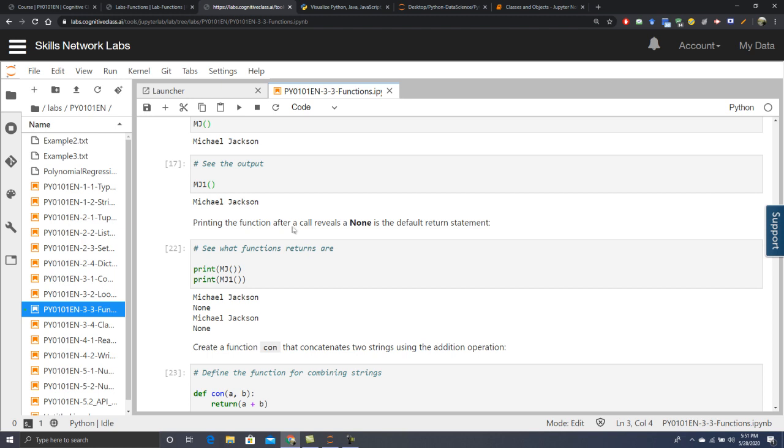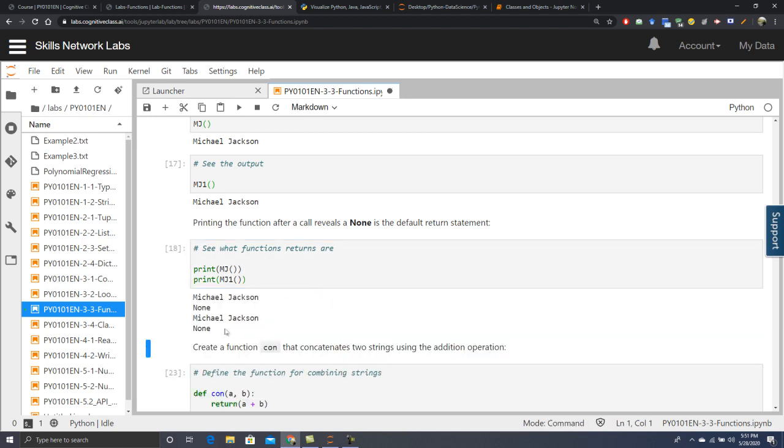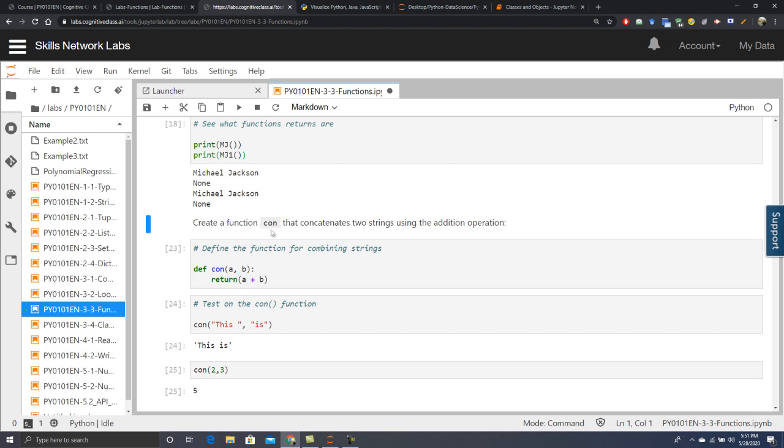Printing the function after a call reveals that None is the default return value. So if you print mj, it will simply give me Michael Jackson and None. Printing the function after a call reveals None, because you did not return any value.